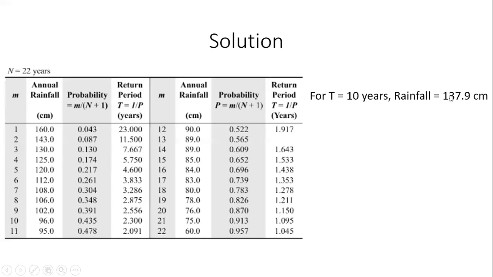So for t equal to 10 years, rainfall is 137.9. Somewhere between 130 and 143. Is that okay? All right. For 50 years, what do you do for 50 years? Who would like to go for it? Bittu. Bittu, can you unmute yourself? Yes, sir. So for a return period of 50 years, what will you do? That was the second part of the question. For 10 years, Pujit answered that we will interpolate between these 2 points. What about for 50 years? What can you do?